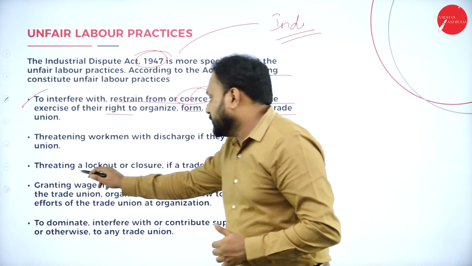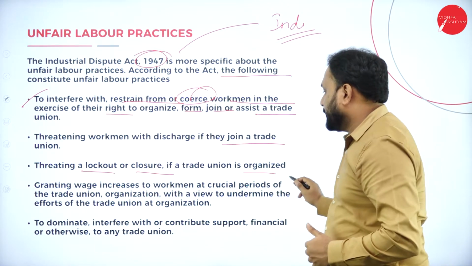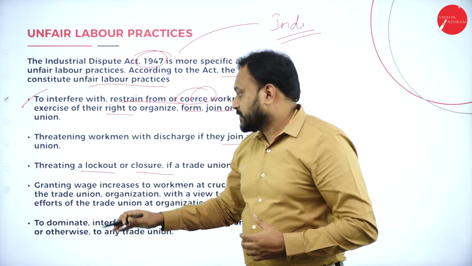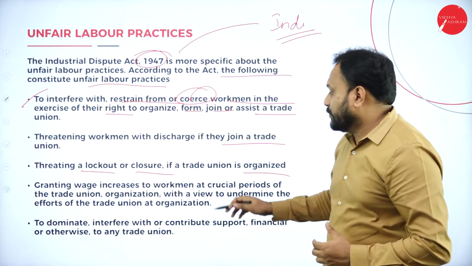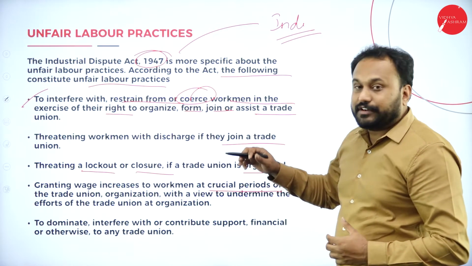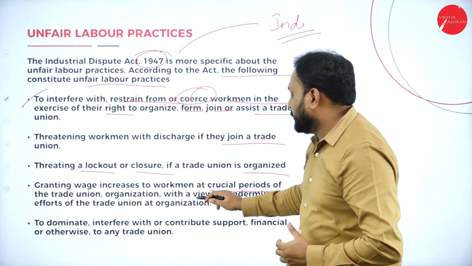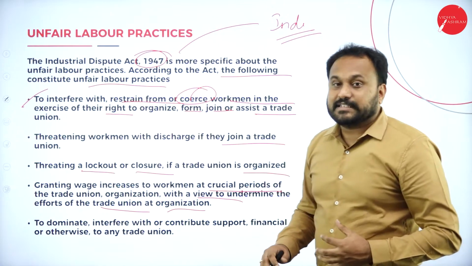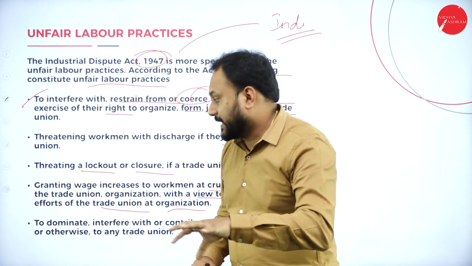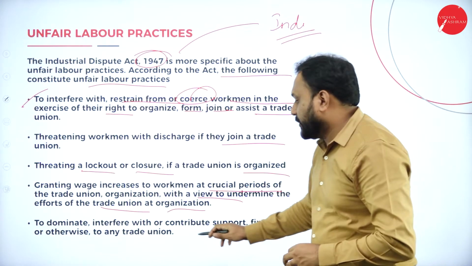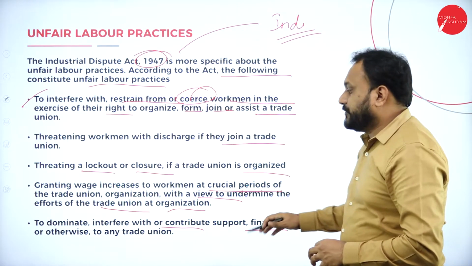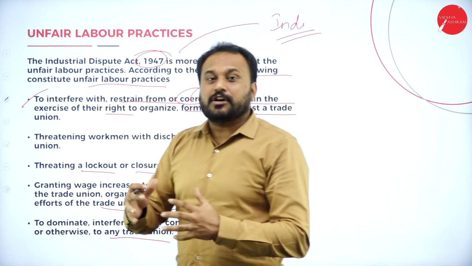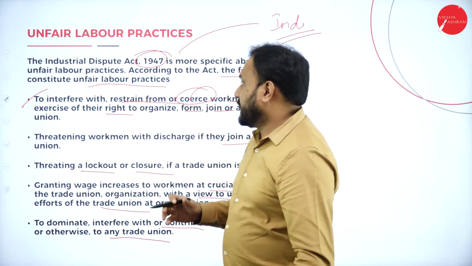Threatening a lockout or closure if a trade union is organized is also an unfair labor practice. Granting wage increases to workmen at crucial periods of trade union organization, with a view to undermine the efforts of the trade union, is again an unfair practice. To dominate, interfere with, or contribute support, financial or otherwise, to any trade union is also an unfair practice.